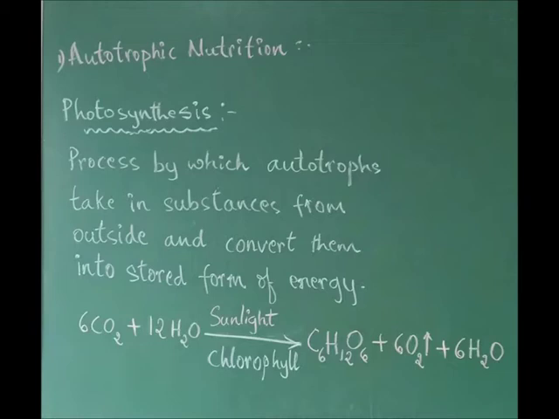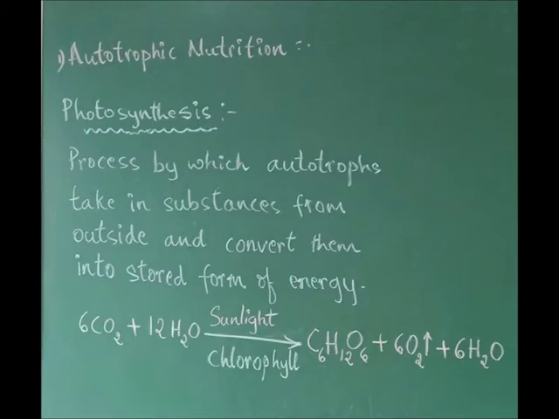How is it held? Where is it held? The details let's see now. Photosynthesis is a process of preparation of food in plants. It can be defined as the process by which green plants or autotrophs take in substances from outside and convert them into stored form of energy.